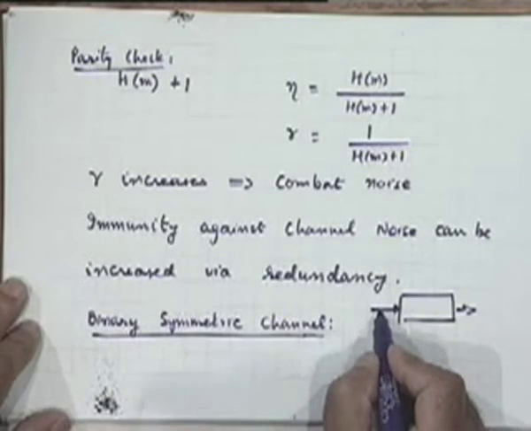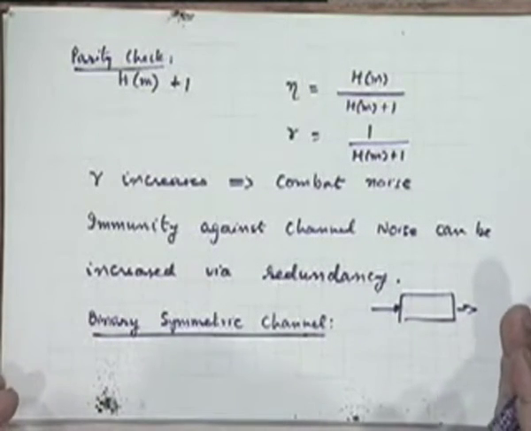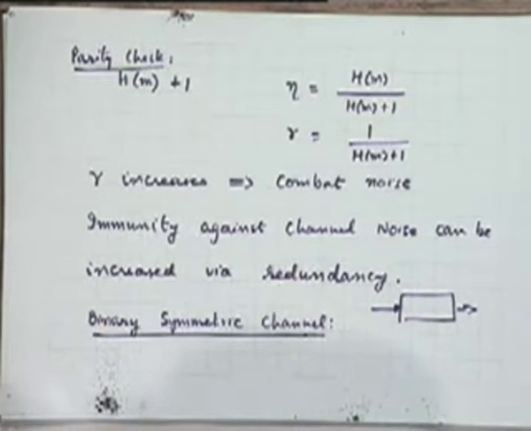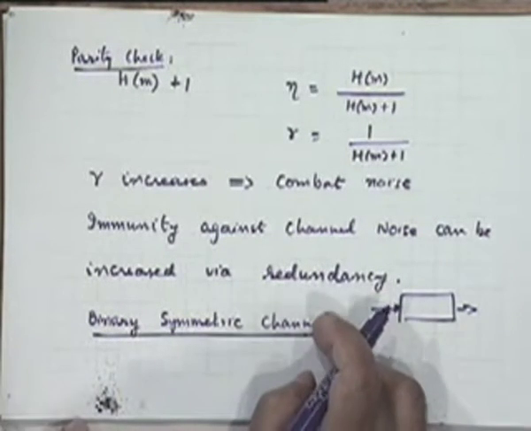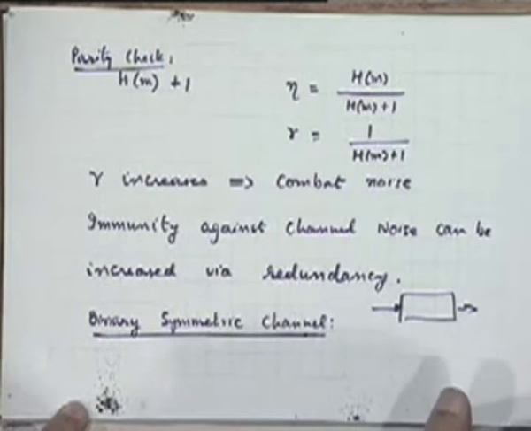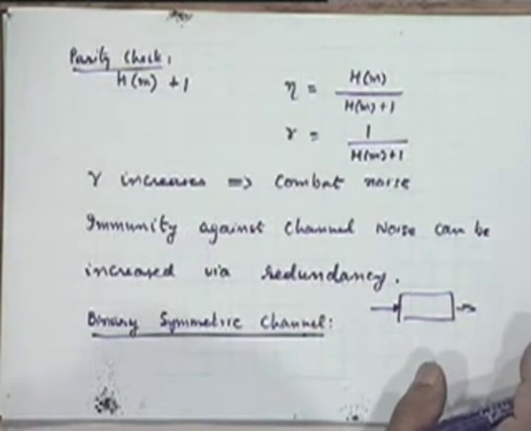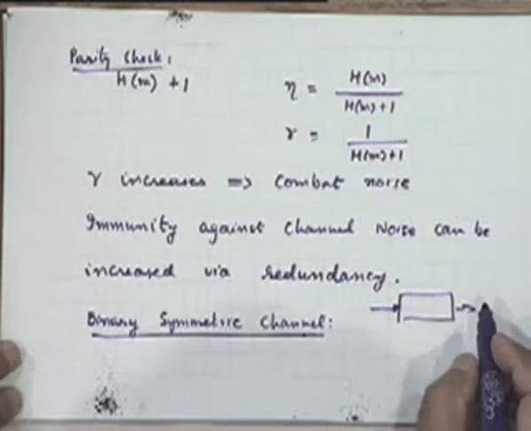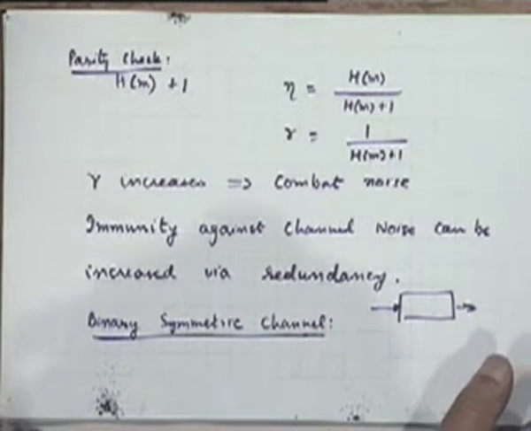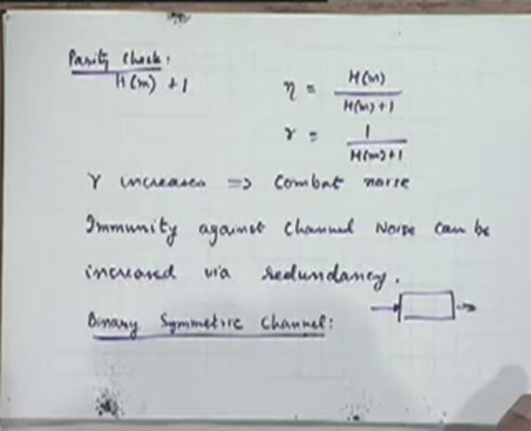But if you regard this whole system as a black box, what is the input to this? It's a sequence of zeros and ones, right? It's a digital communication system. The input is, let's say, a sequence of zeros and ones if you are assuming binary sources as the input. Similarly, the very final output is again a sequence of zeros and ones, right?